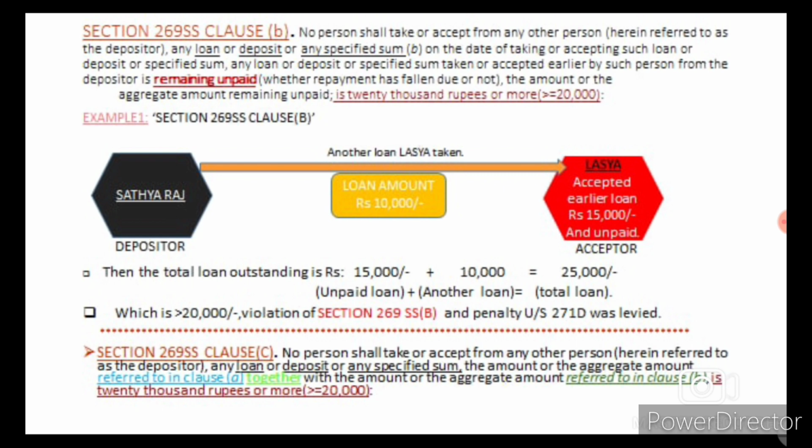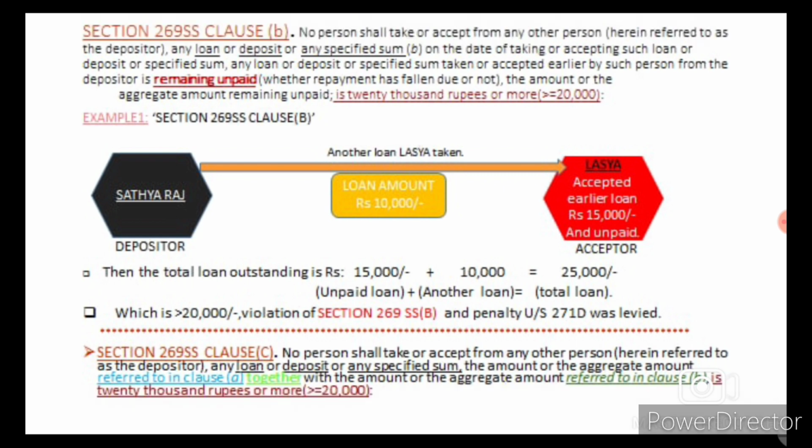The example is, let's say Satyaraj the depositor and Lasya the acceptor. She accepted an earlier loan of rupees 15,000 and it is unpaid. And she again took another loan of 10,000 rupees. Then the total loan outstanding is 15,000 plus 10,000, that equals 25,000, right? Which is greater than 20,000 and it violates Section 269SS clause B, and the penalty under Section 271D is levied.